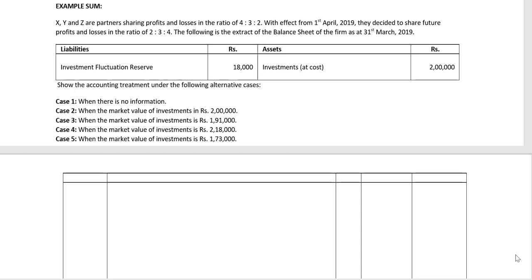We are asked to show the accounting treatment under the following alternative cases. 5 cases are given to us, and we are asked to show the accounting treatment under each of these 5 cases. So let's begin with the solution.